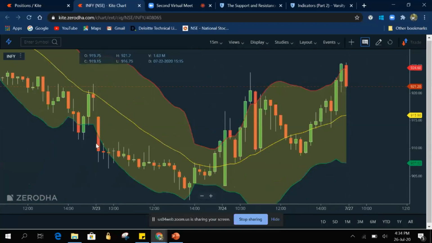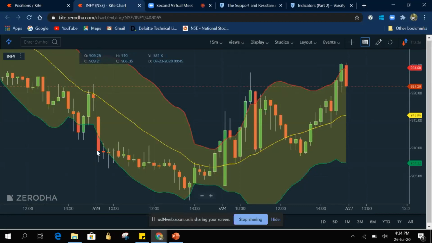In the beginning, the first 15-minute candle formed at the yellow line, but it failed to move up towards the red line. It indicates that whenever a candle appears at the yellow line and the immediate next candle does not form above it, the stock will travel towards the green line. So here the first 15-minute candle formed at the yellow line and started moving downwards. And again, two candles went out of the range.